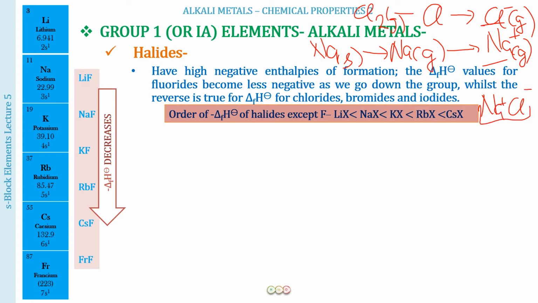So there are many things involved here. Heat of atomization, ionization enthalpy, for chlorine electron affinity, and lattice energy are involved. So whatever is the dominating factor, there we are going to see that as the trend.